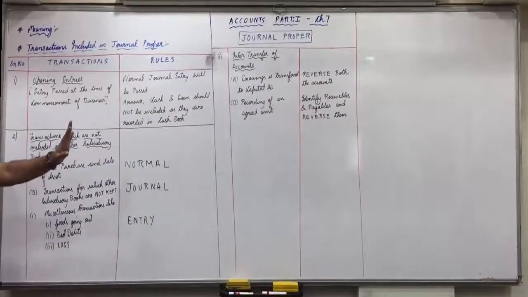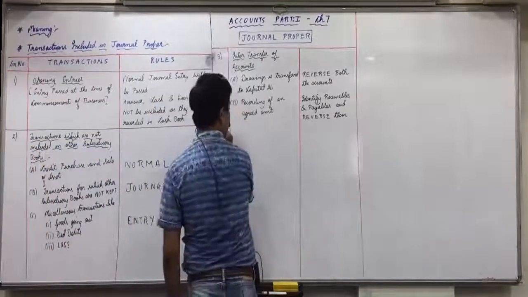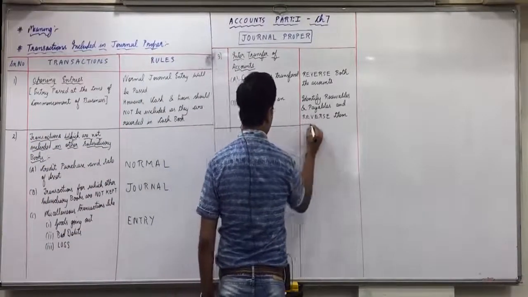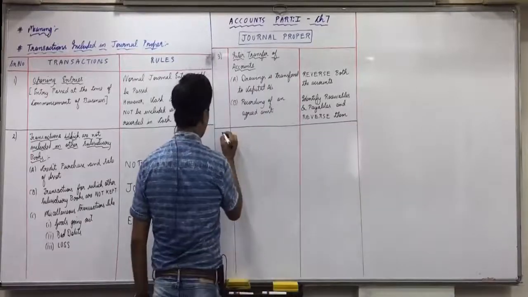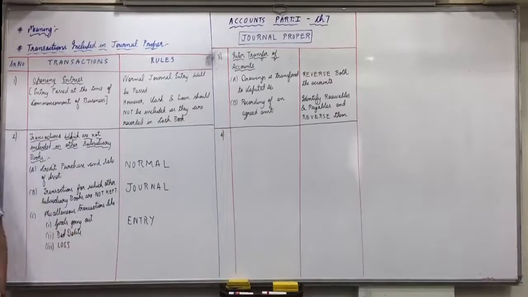Any confusions up till here? So all up there with inter-transfer of accounts. Then fourth. Yes, who is still writing up till here?